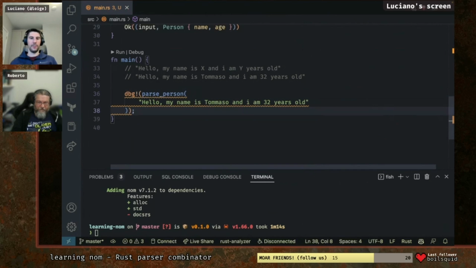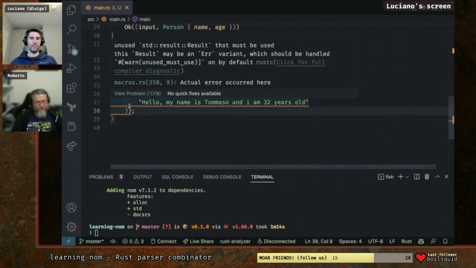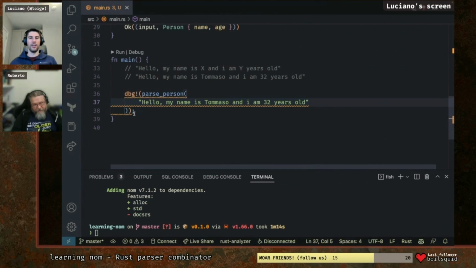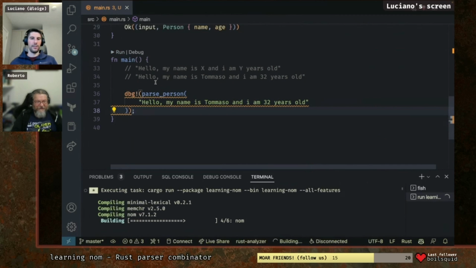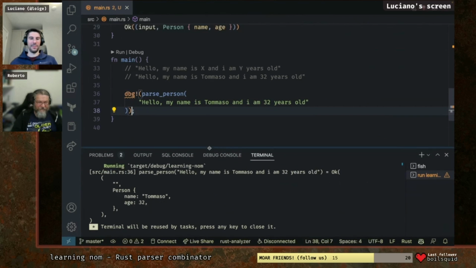Okay, let's see what happens if we do this. Unused result. Okay, fair enough. I don't care. It's just a suggestion at that point. Okay, this is returning a result which contains a tuple where the first item is the remaining stuff and then our object.